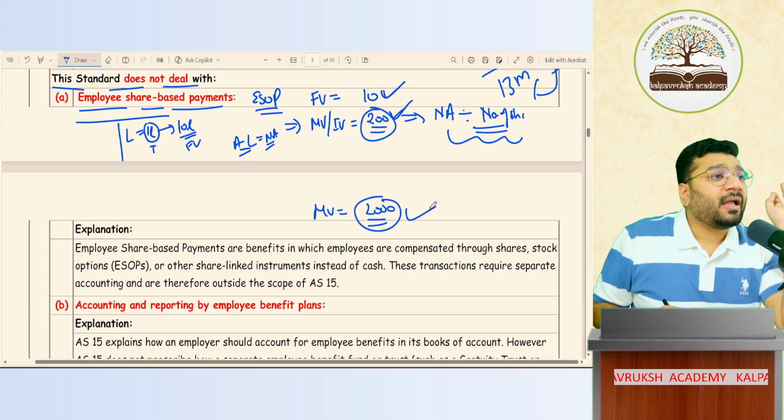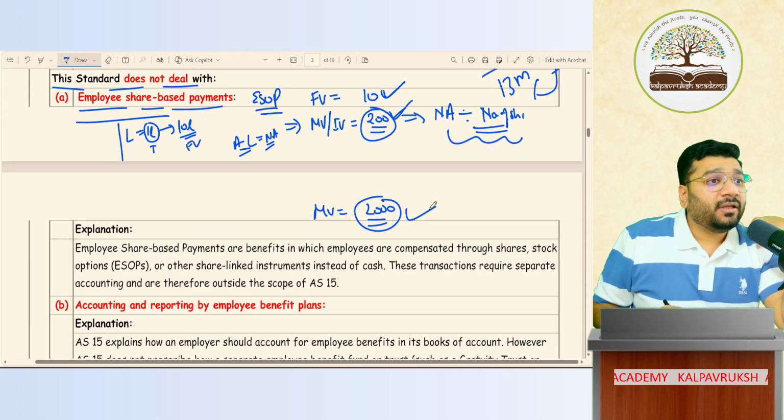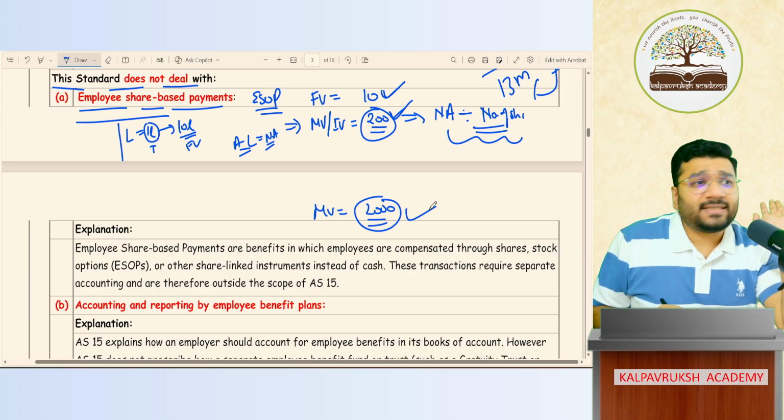So now I'm offering shares of my company to the teacher. Which teacher? Anybody wants to become a teacher in future? Lakshita. So Lakshita says, sir, I want to become a teacher.